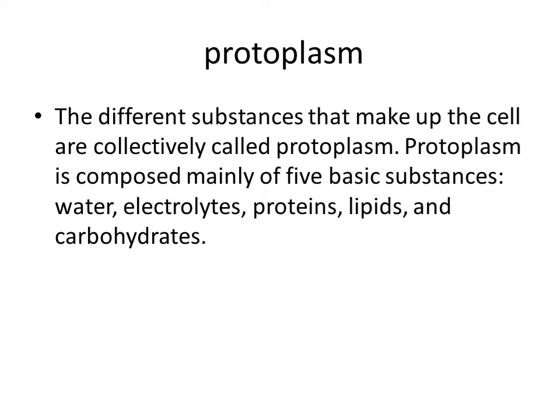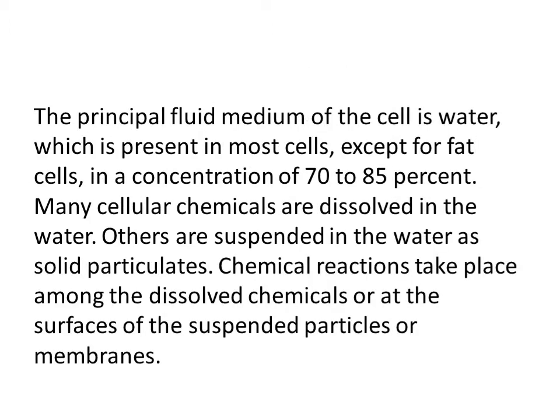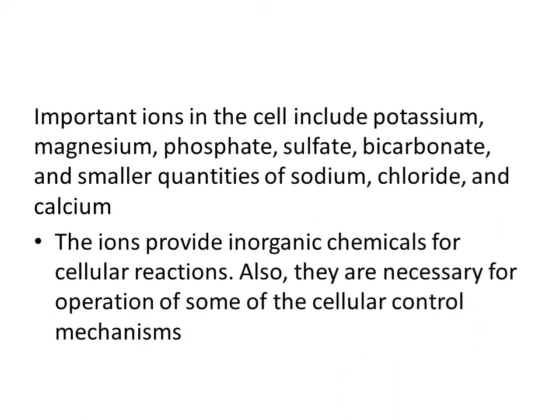The different substances that make up the cells are collectively called the protoplasm. The protoplasm is composed of basic substances like water, electrolytes, proteins, lipids, and carbohydrates. The principal fluid medium of the cell is water, about 70 to 80%, and all these cellular chemicals are dissolved in the water of the cells.